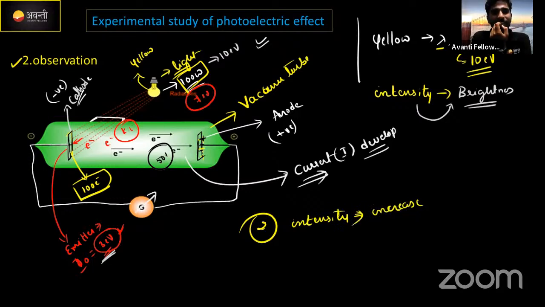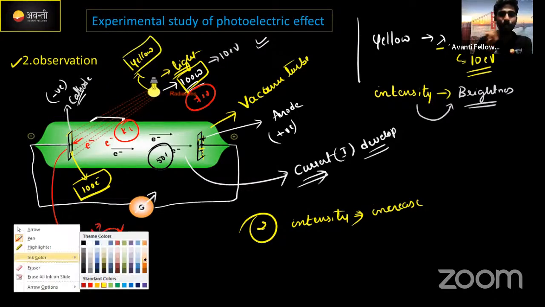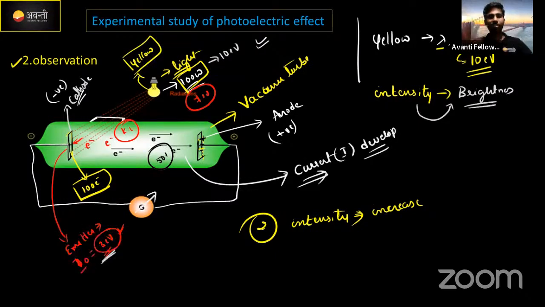Is there a chance of increasing intensity without changing the light? I'm telling you, the yellow color light, the color of light I'm not going to change, but I need to change the intensity. What do we do with the brightness? Change it. How to change the brightness? There is a simple way.